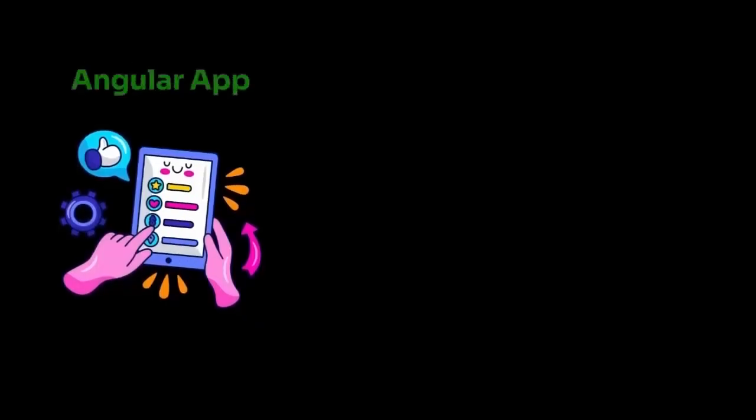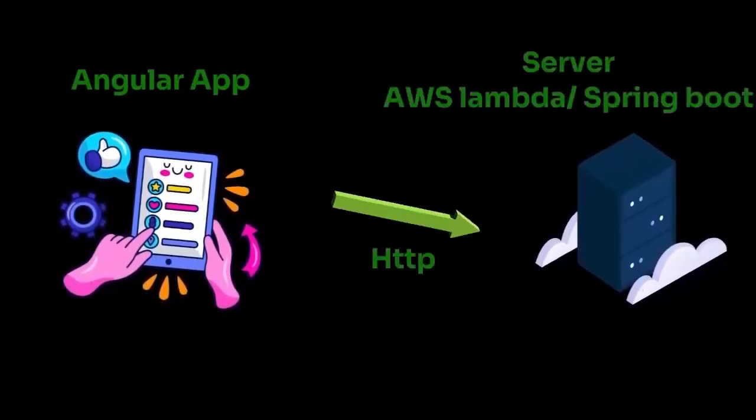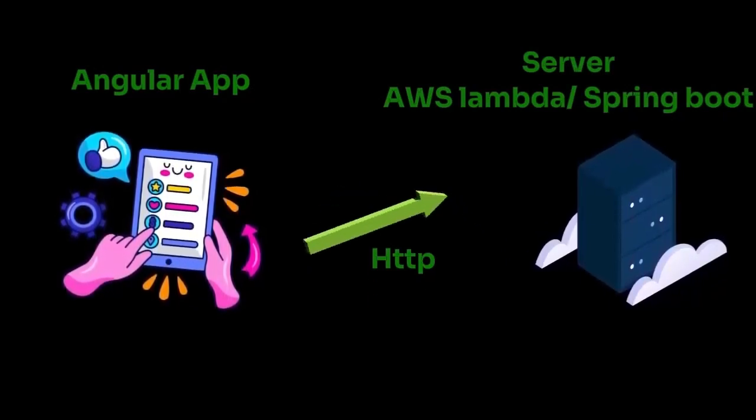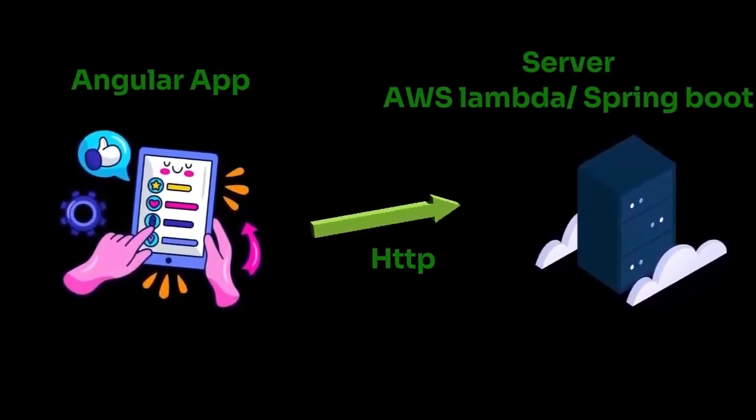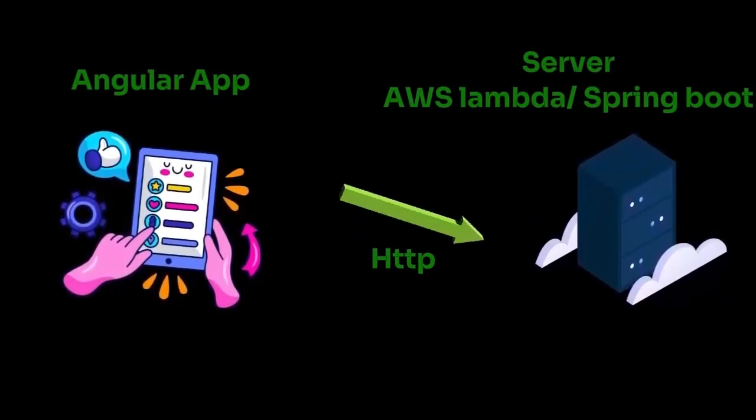So the Angular application connects with the server using the HTTP module, and the server can be hosted on AWS, like AWS Lambda, or a Spring Boot application that is hosted on EC2. So for any server, Angular communicates through the HTTP module only.